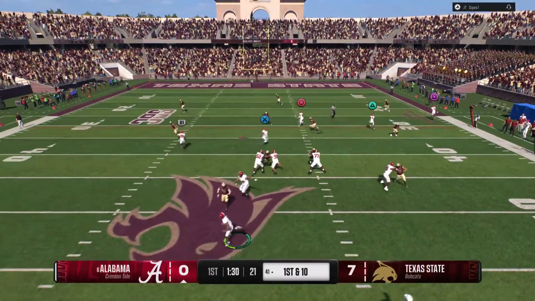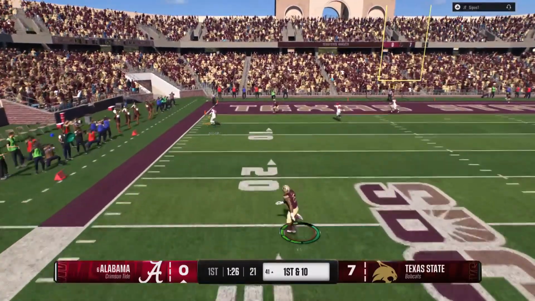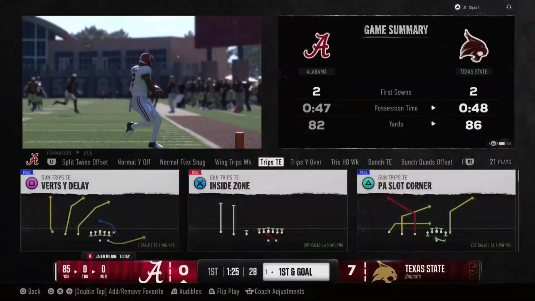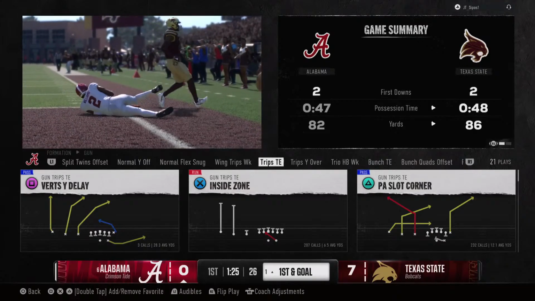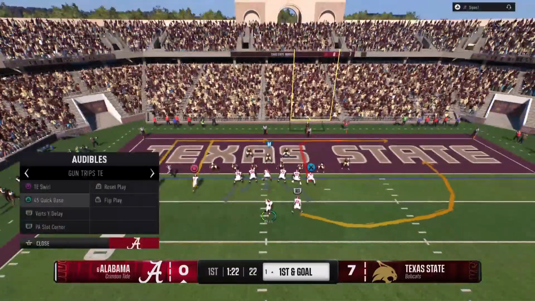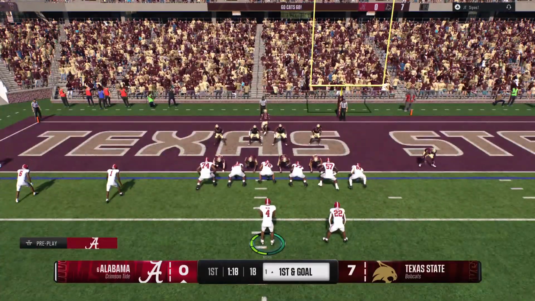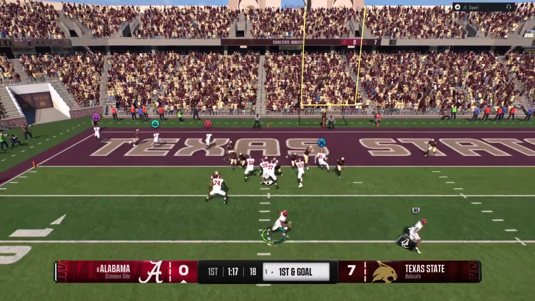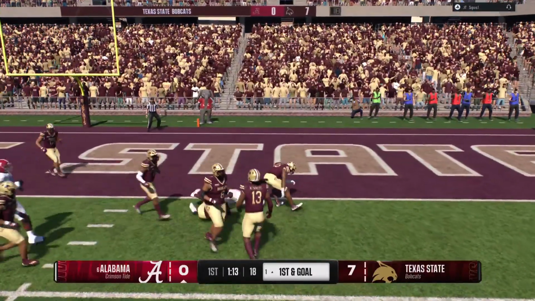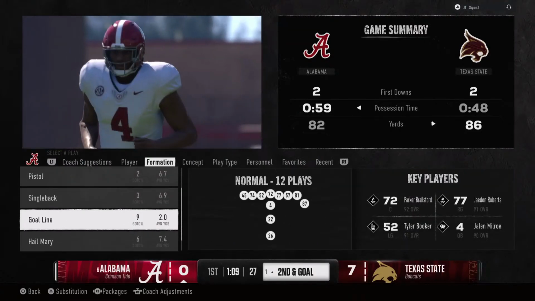Going up top on first down. Going to take a shot. Makes the catch. And he'll go out of bounds just short of the goal line, and they've got it right on the doorstep. After that big play, they're trying to pay it off right on the goal line. Looking for a man. It's Milroe. Flips it out to the back. And he won't be able to push his way in. He stopped at the 1.